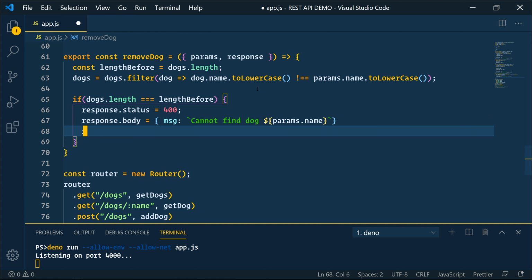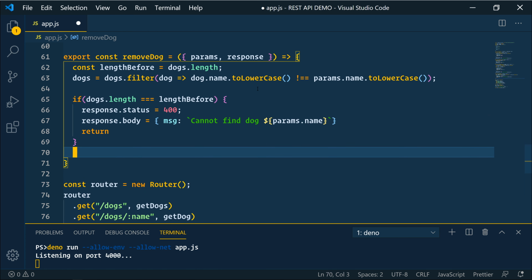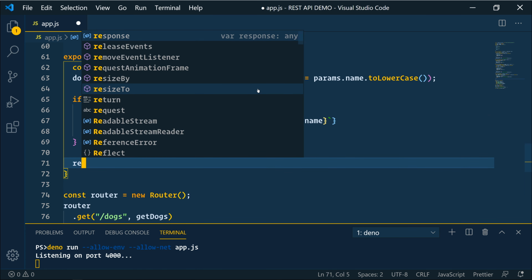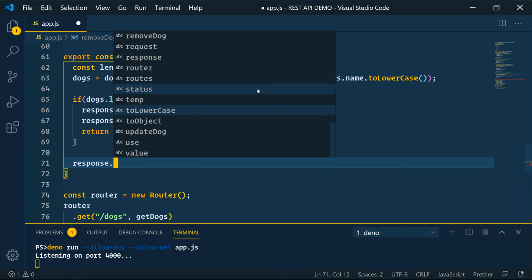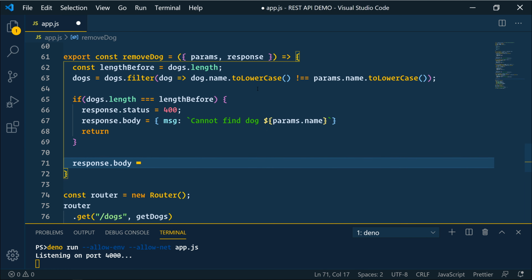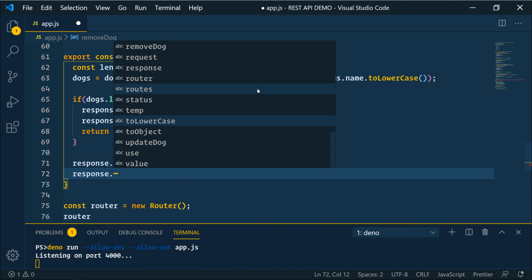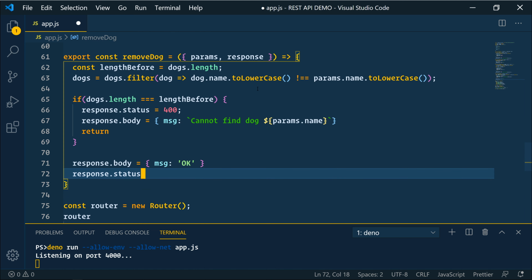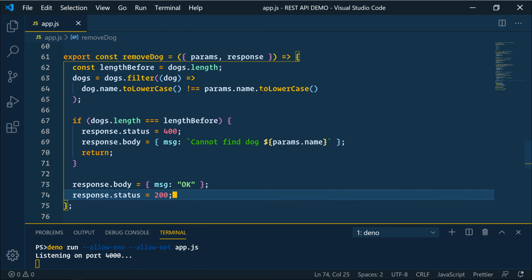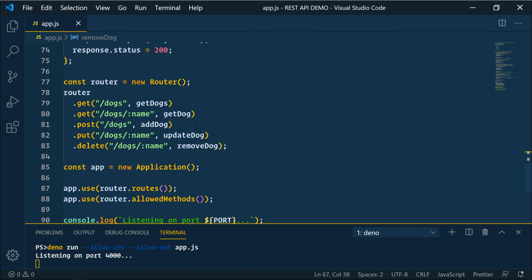And we will return. Else, response.body is going to equal an object, message OK, and response.status will be 200. Do some formatting there. This should all be good. Save that and let's restart the server.